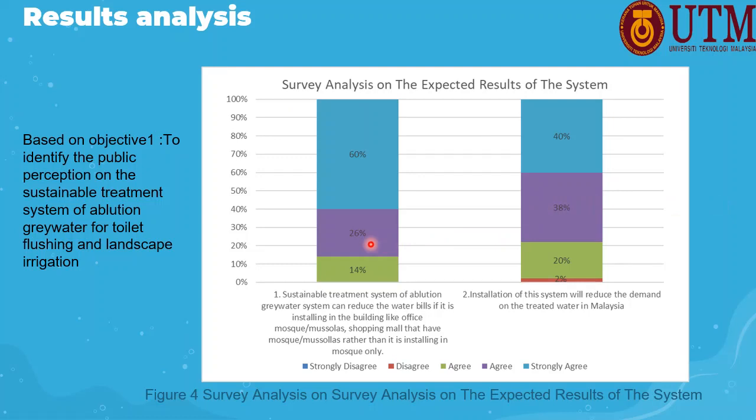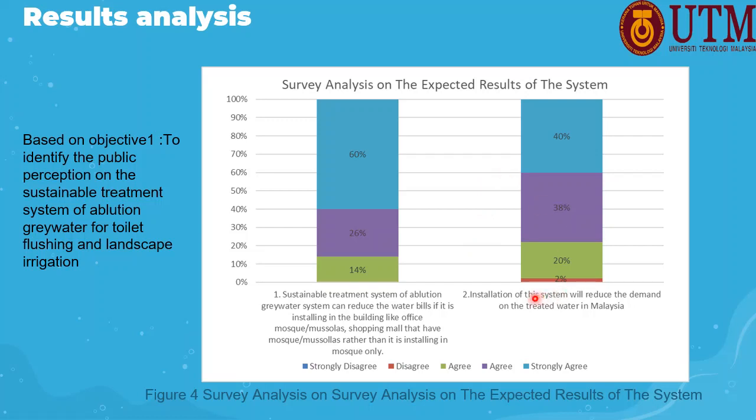Next, the question shows that the highest percentage, about 86%, agree that the greywater system can reduce the bill if installed in other buildings. So the bill can be reduced as fresh water consumption is lesser, depending on the ablution greywater treatment system. The respondents also agree that the system can reduce the demand on treated water, with about 60% agree and 38% strongly agree.